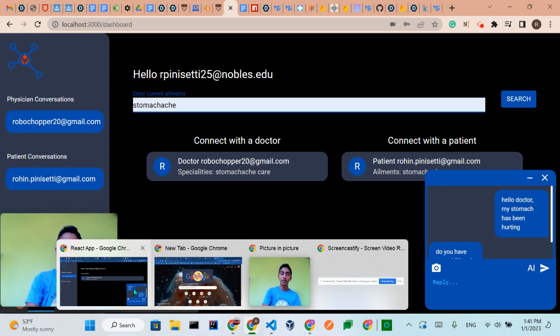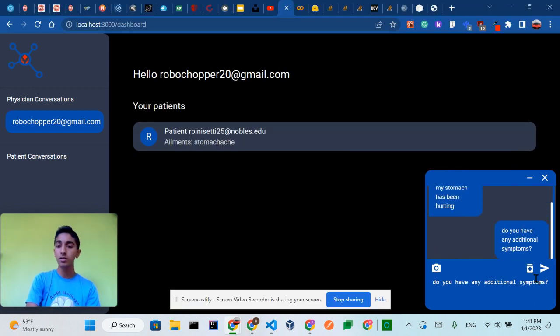All right, and then as a doctor, instead of getting information on the ailment, they can actually recommend drugs for the patient to use. This AI will recommend drugs to the doctor that may be beneficial in alleviating whatever ailment that patient has.